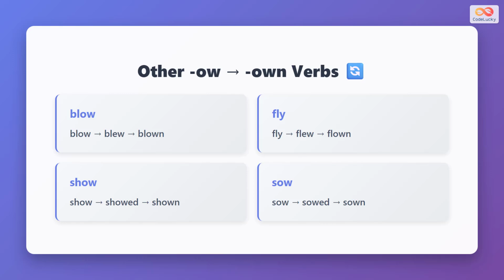There are other verbs that follow the same ow to own pattern. Blow becomes blown, as in the wind has blown. Fly becomes flown, as in she has flown to London. Show becomes shown, as in the movie was shown yesterday. And sow becomes sown, as in the seeds have been sown. All these verbs follow the same pattern we learned today.